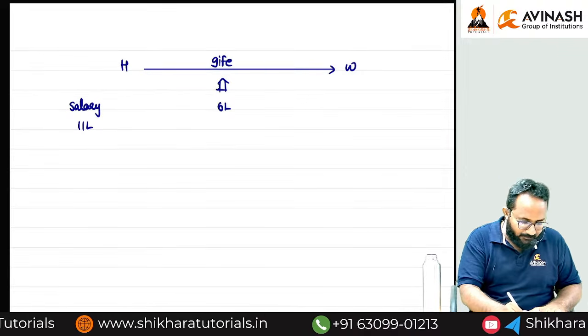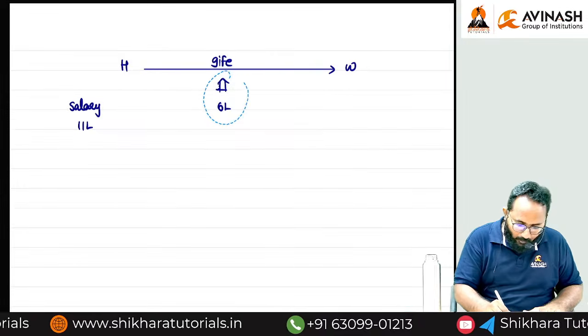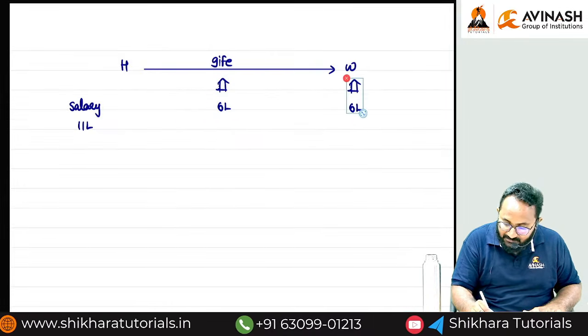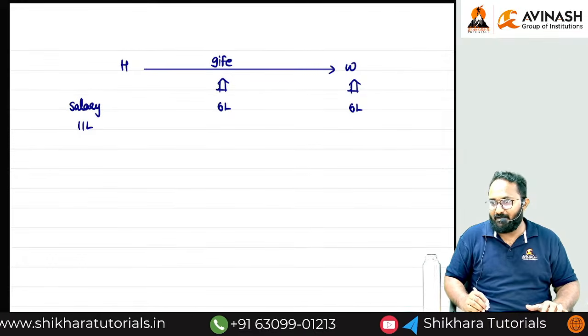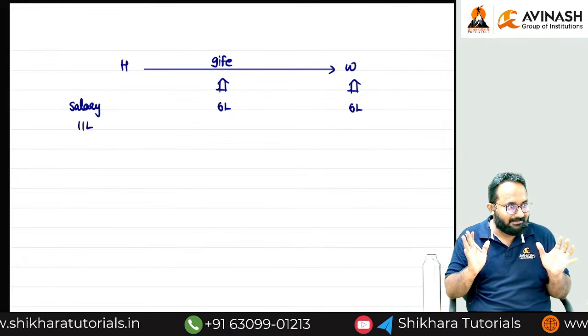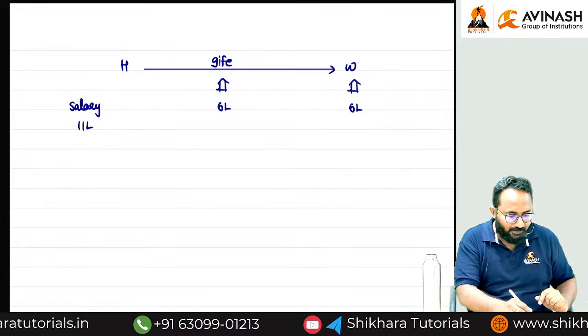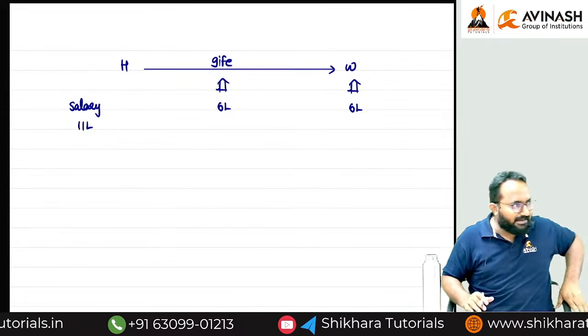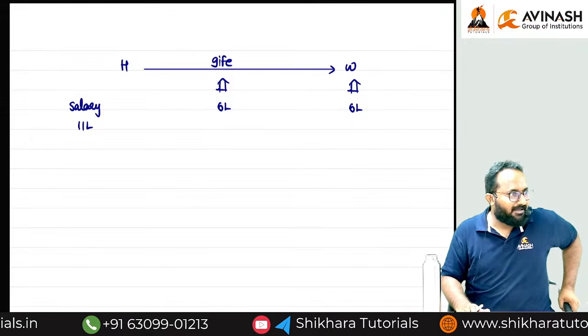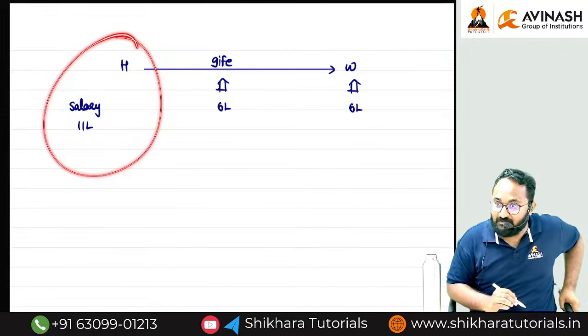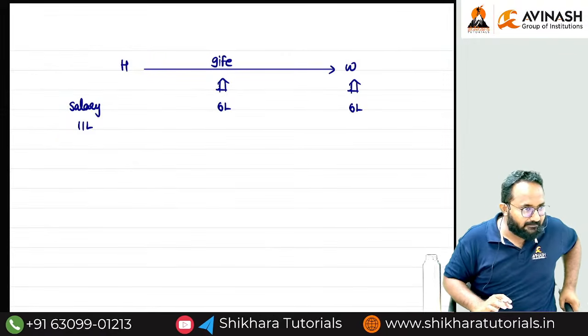Now tell me, from this house property, what is the income in the hands of wife, ma? 6 lakh. So technically, they are saving the tax with the help of the husband and wife relationship. So this is tax avoidance only. If you are not giving the gift, automatically the husband is required to pay the tax.